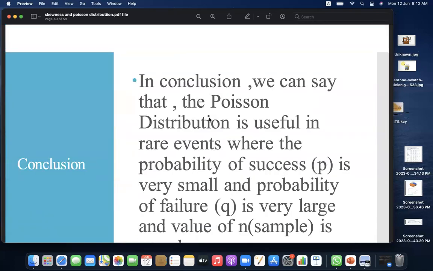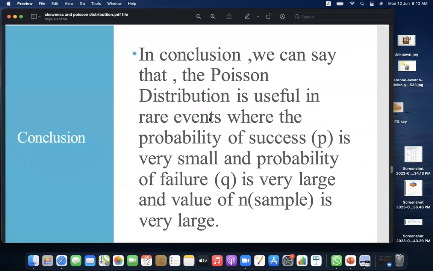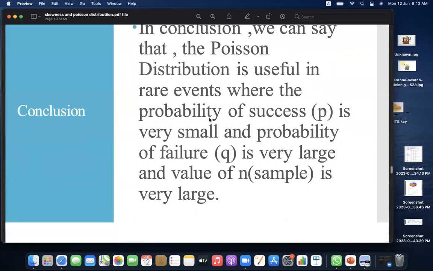In conclusion, we can say that the Poisson distribution is useful in rare events where the probability of success P is very small and probability of failure Q is very large and value of N sample is very large.